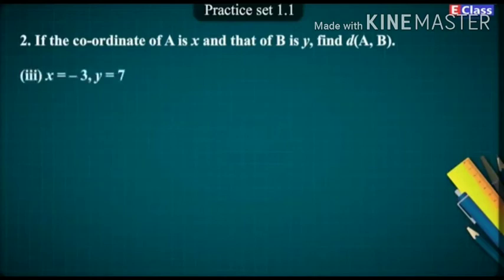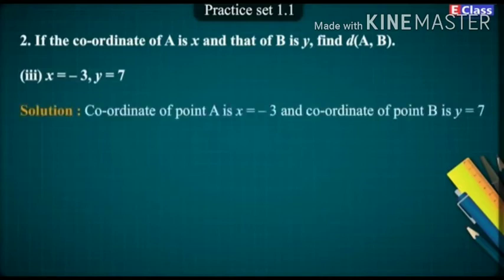3. X is equal to -3. Y is equal to 7. Solution. Coordinate of point A is x is equal to -3 and coordinate of point B is y is equal to 7. 7 is greater than -3.